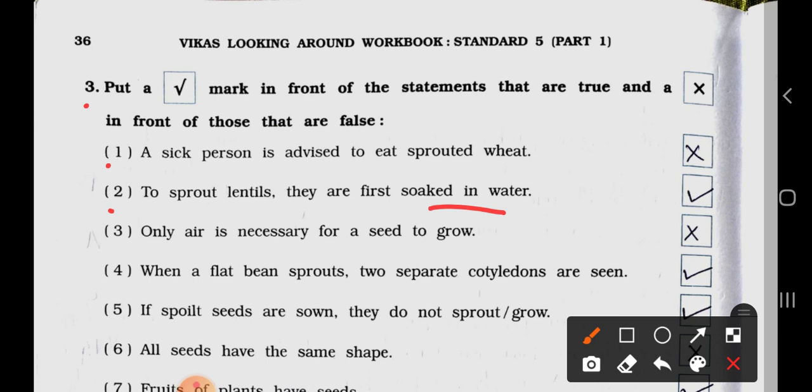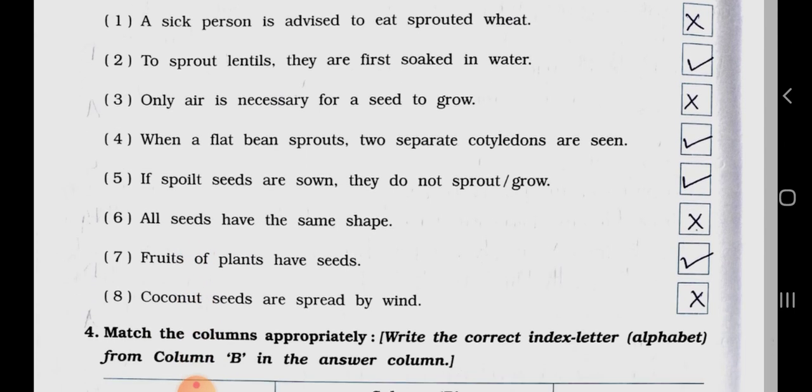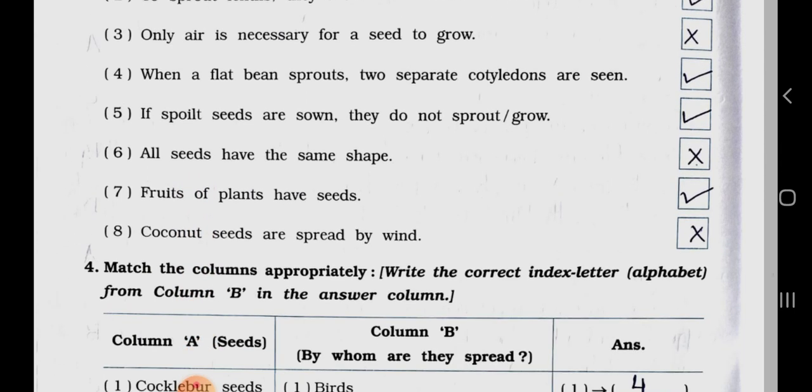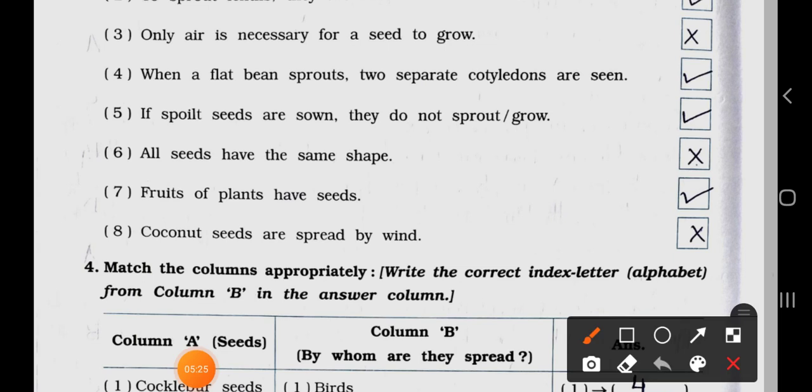So it's right, true. Number 3. Only air is necessary for a seed to grow. Wrong. Only air is not necessary. Water is also necessary. Water, soil and air. So it's wrong, false. Number 4. When a flat bean sprouts, two separate cotyledons are seen. So true. Number 5. If spoiled seeds are sown, they do not sprout or grow.